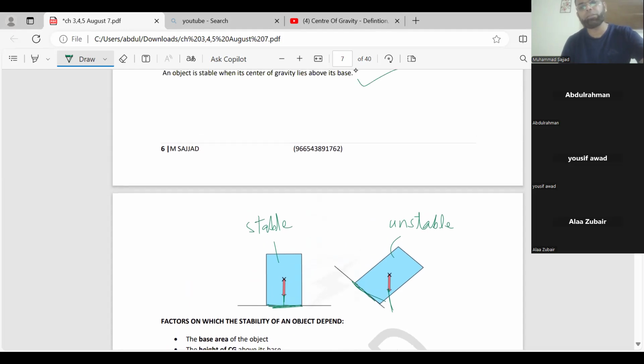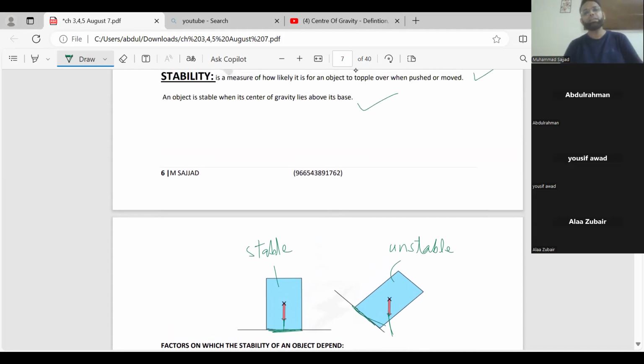Now come here again. Stability is a measure of how likely it is for an object to topple over. Topple over means, like cars toppling over in a crash, so just overturn when pushed or moved.